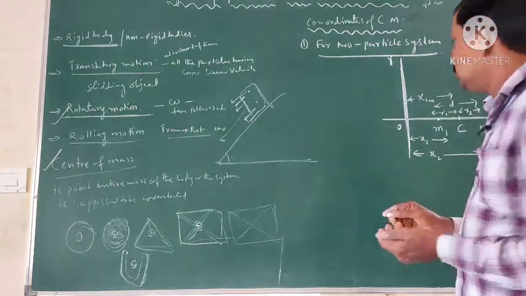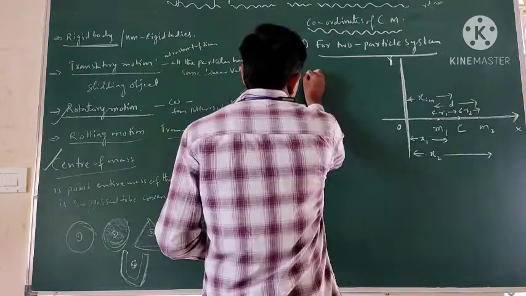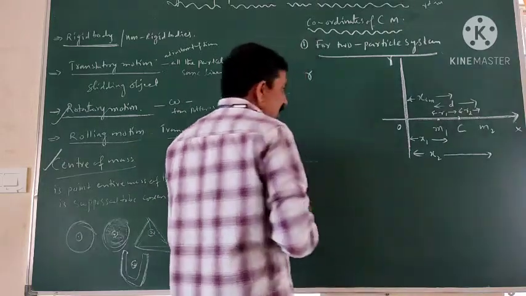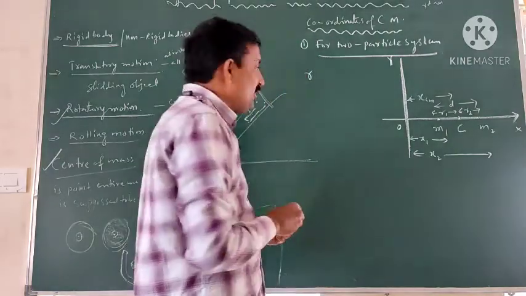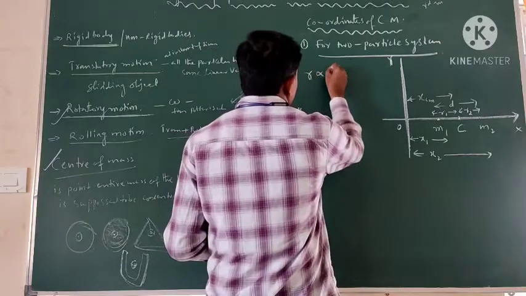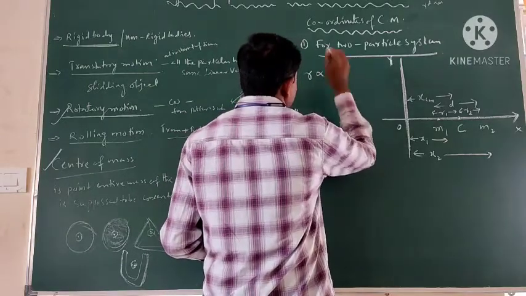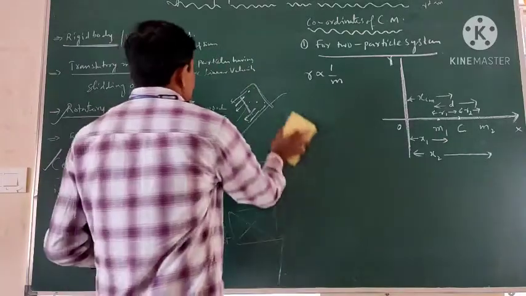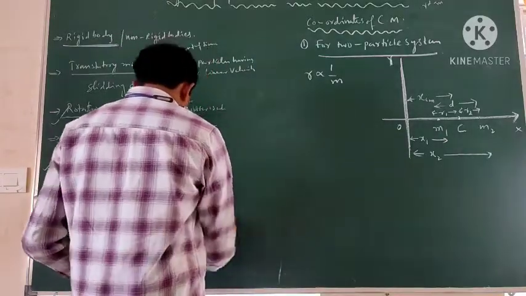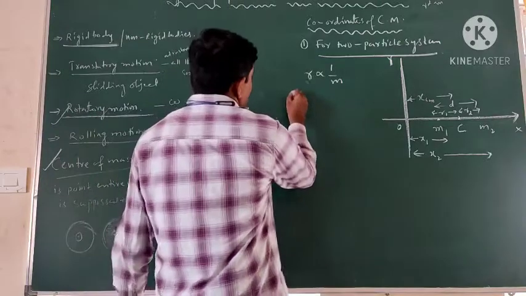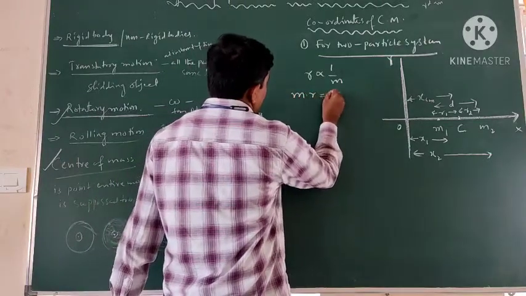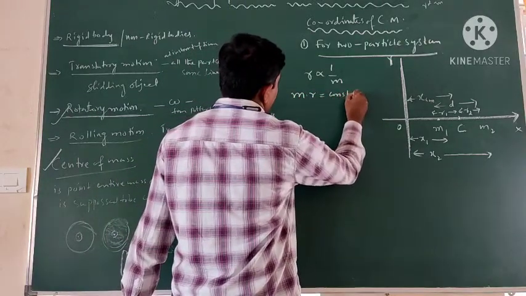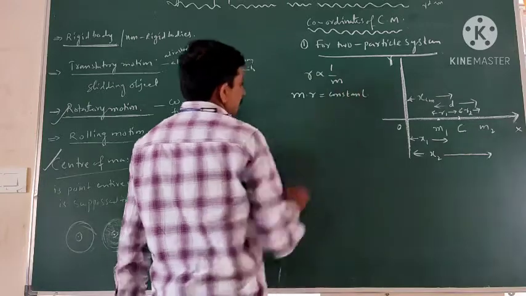So the distance of the center of mass is inversely proportional to the mass of the particles. So r is inversely proportional to m, and m into r is equal to a constant.